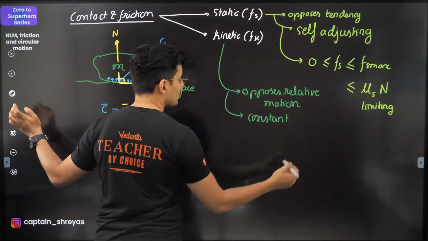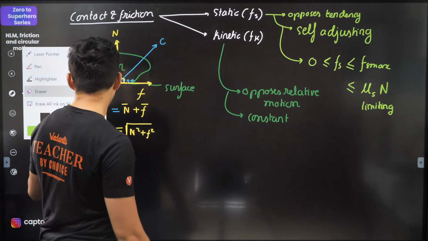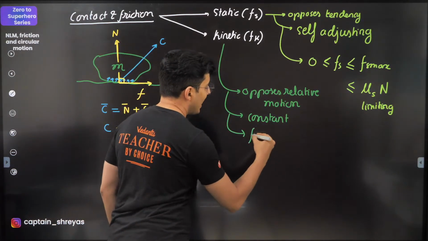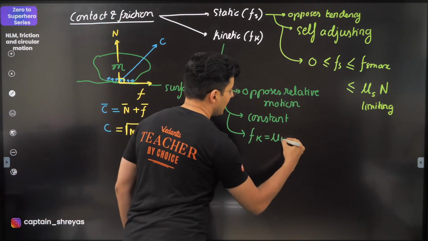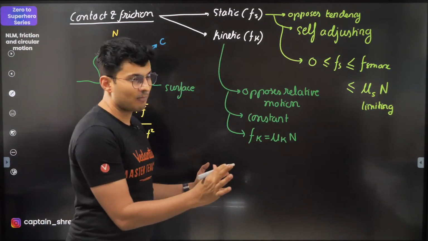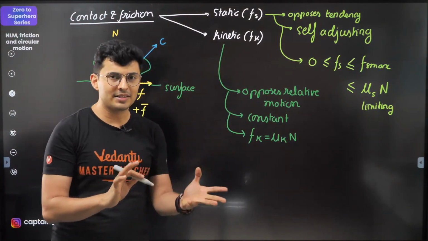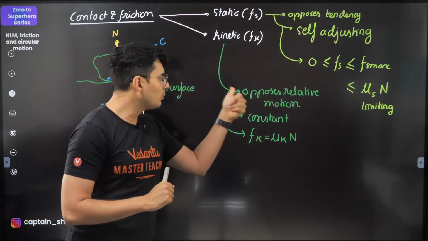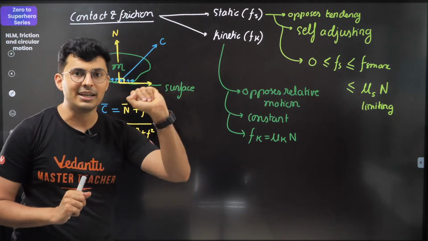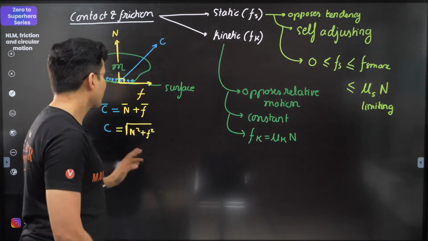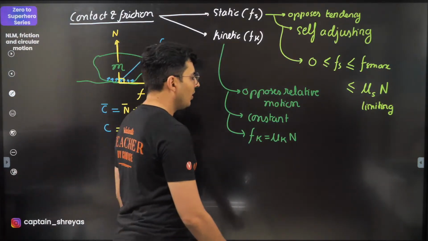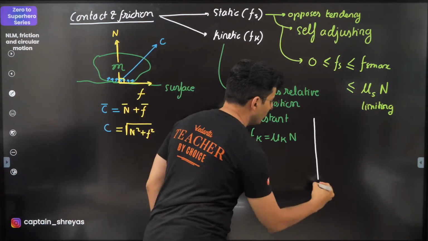Okay? Keep this in mind. This is always constant in nature, and the value of it is mu k into n. It's the same. It doesn't matter how fast or how slow you are. If you are moving, it will be mu into n. Keep this in mind. And there is a very important graph on this which you should definitely know.